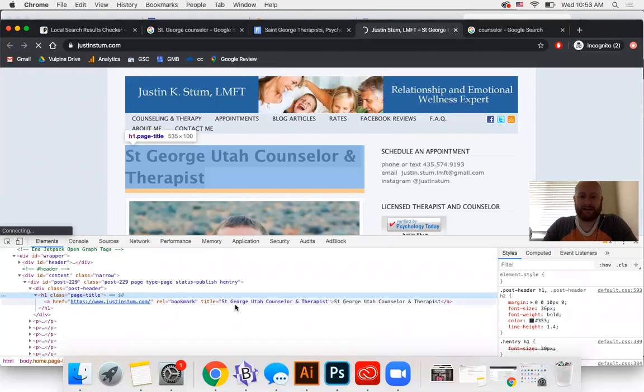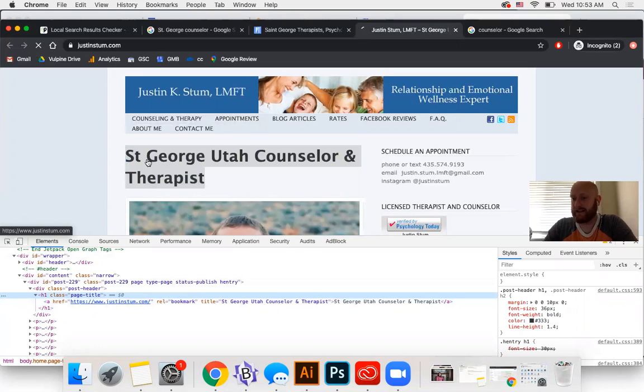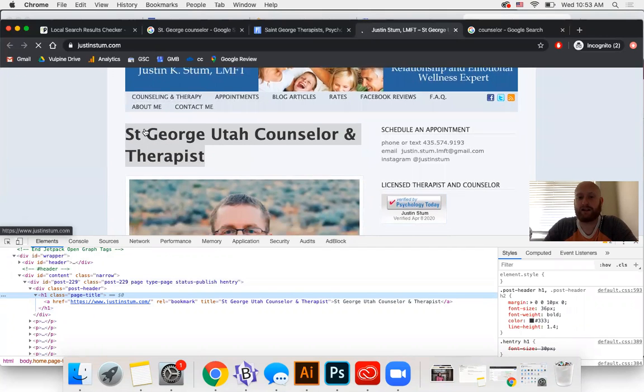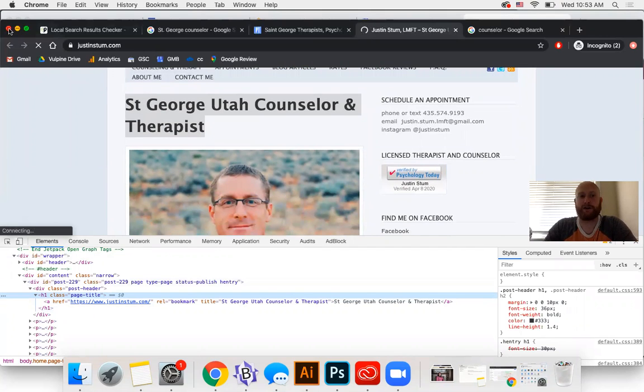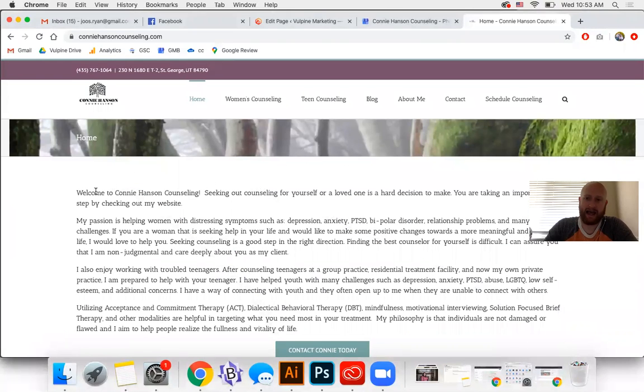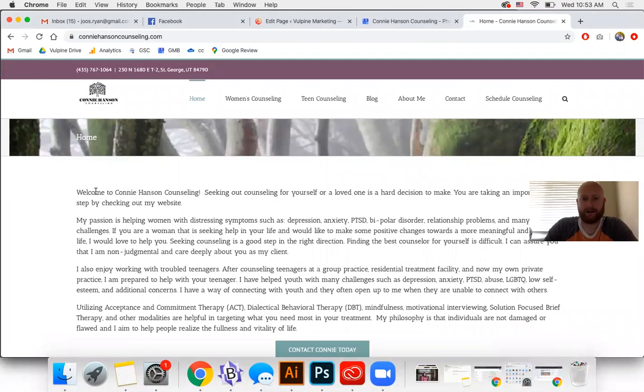So he has this term actually in that H1, in that element there in the code, and Google looks at and considers pretty heavily what the content of that H1 is. So for your website, that's what you need to add, is H1 or header element 1, St. George Counselor, St. George Counseling, and then you'll be better off doing that.